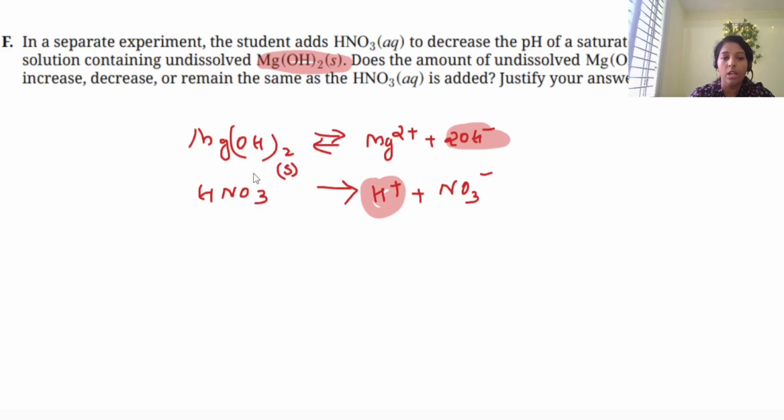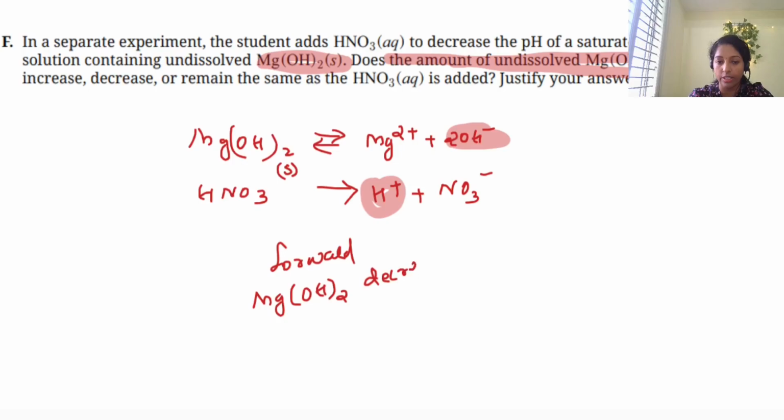That causes more dissolution of Mg(OH)2. So what happens to the amount of undissolved Mg(OH)2? It will decrease, because more forward reaction takes place.